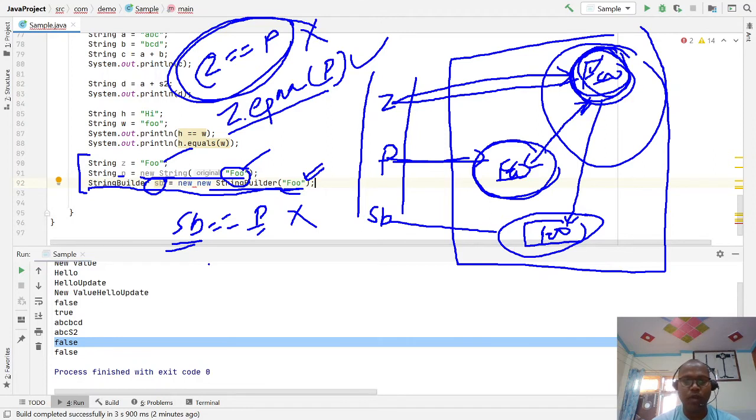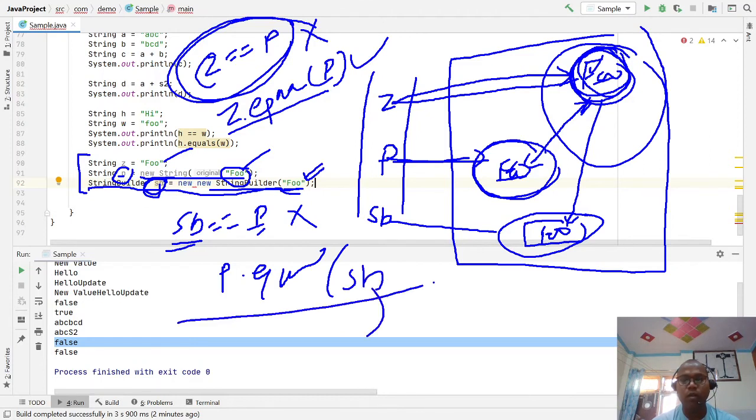Sometimes someone may write sb dot equals p, or p dot equals sb. So there are multiple permutations and combinations here, but you have to notice that the double equals operator only returns true if both refer to the same object. If I have another variable like q equal to foo, and then q again refers to the same variable, in this case what should the answer be? True.